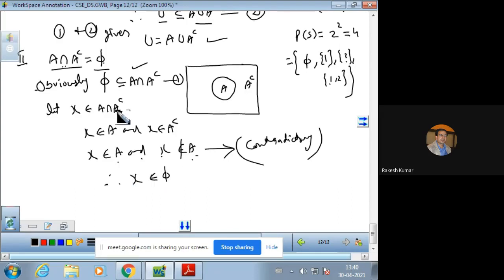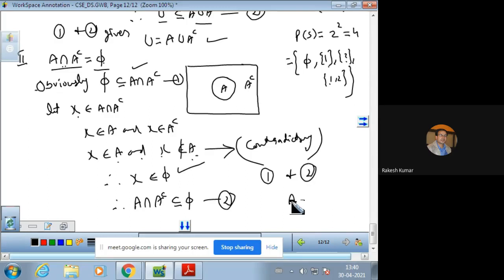This is a contradictory statement. So it proves that x is in phi, it is contradictory. So we took an element in A intersection A complement and proved it in phi. This gives that A intersection A complement is a subset of phi, number 2, and by combining 1 and 2 you will have A intersection A complement is equal to phi. This is the complement law, the second one.